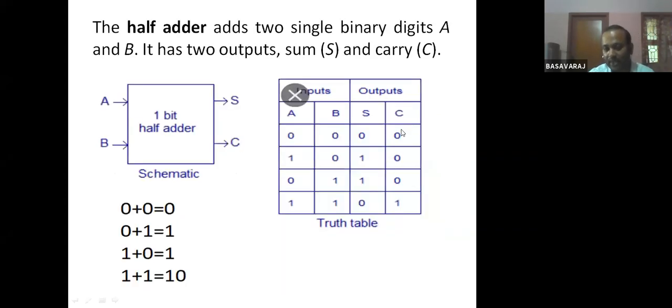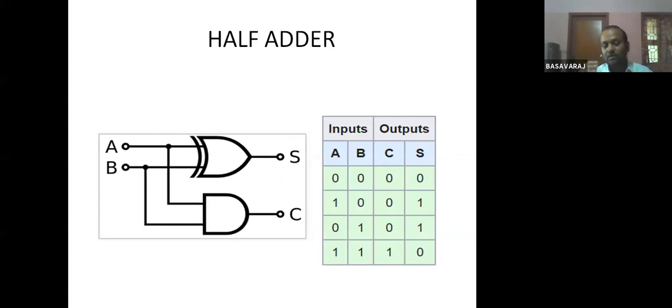Just go to the previous slide. Carry, you just see here the carry. Here 0, 0, 0 and the last is 1. So this is nothing but what? AND gate. When both inputs are 1, 1, then only the output is 1. If any one input is 0, the output is 0. The same thing. Okay, so carry is implemented using an AND gate. This is how we implement it. We call it a gate level implementation. Okay, so in the market, many ICs, integrated circuits, are available for AND gates, XOR gates, and using those ICs, you can implement this particular half adder.